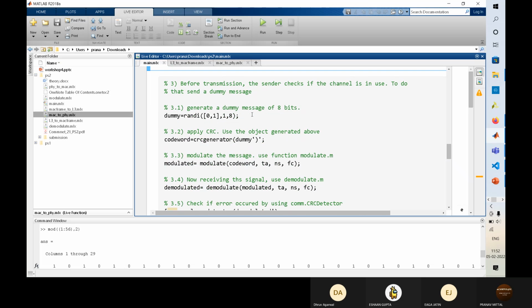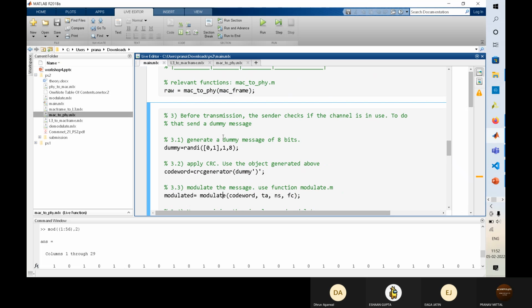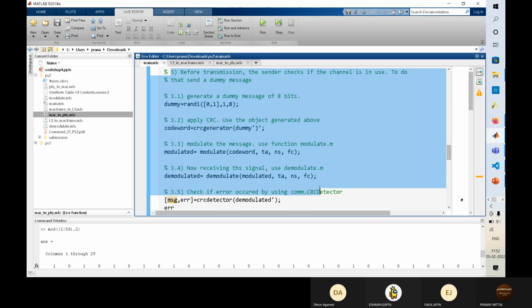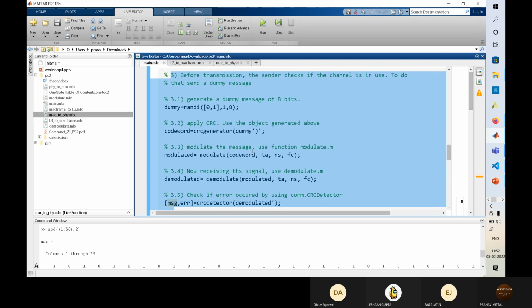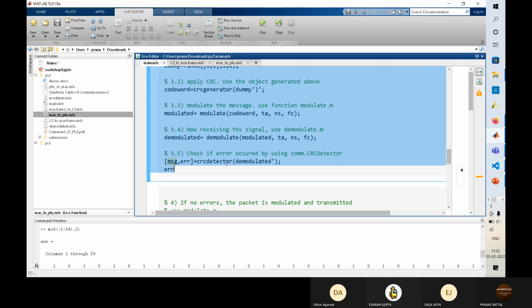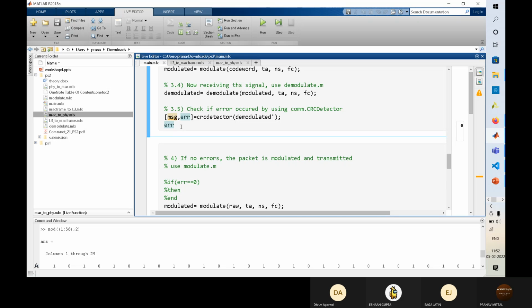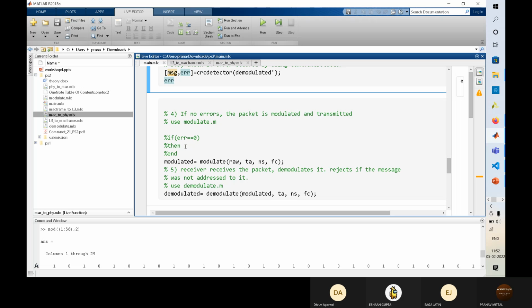So we have got the PHY. This was to check the connection. We sent a dummy message, which is something random. We modulate it, demodulate it, and we check the CRC detector. In the CRC detector, we send the demodulated signal, and it gives us the message and the error. We check if the error is 0 or 1, and based on that we can decide if the data transmission is correct or not.